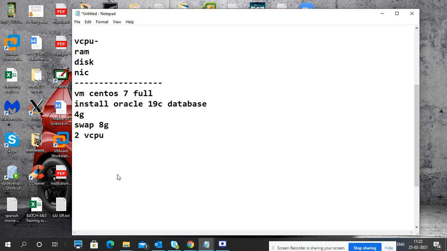Disk space for Oracle database: if you install minimum, it will take 20 GB. So I have to take at least around 120 GB of disk space, and keep a reserve of at least 40 GB only for the installation folder. Then the remaining I can share easily. For locations and all, better take a higher size hard disk like 200 GB. You can take 200 GB, no problem, because there is a lot of flexibility there.